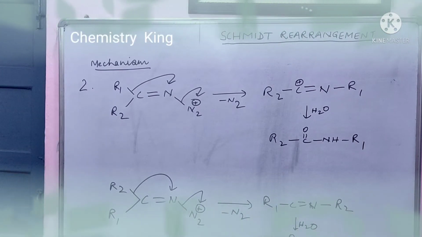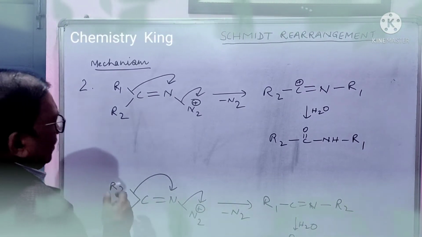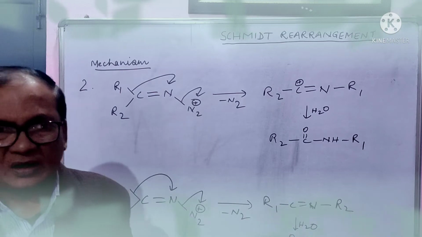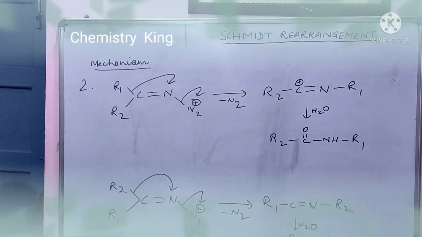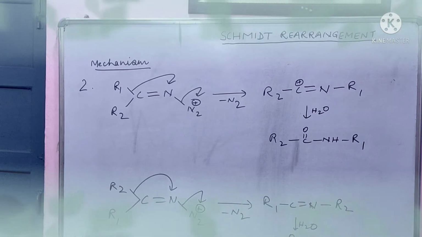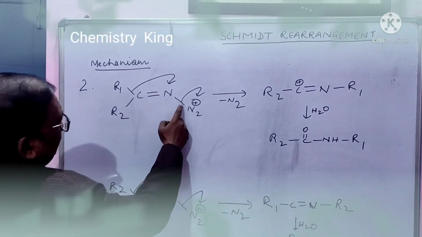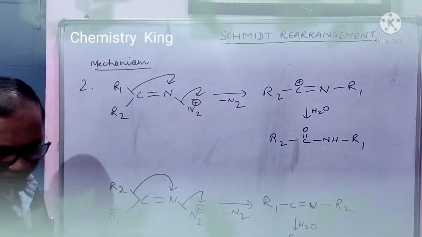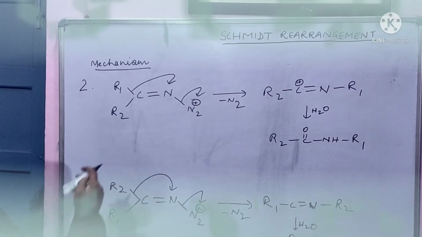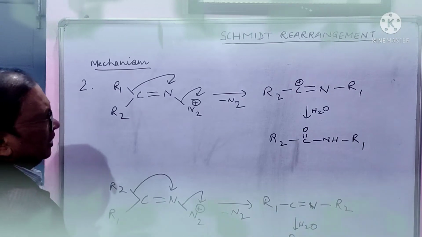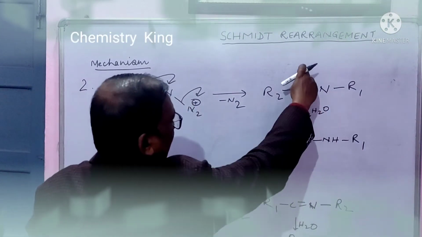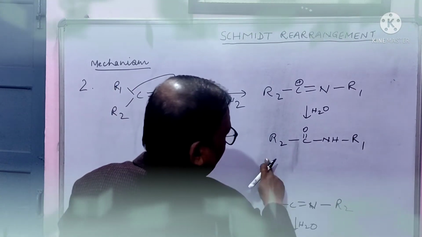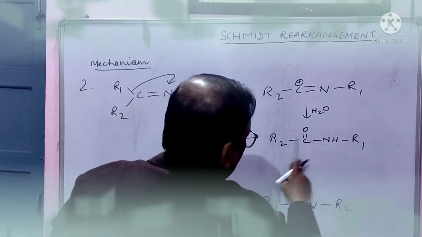These two are isomers. Now, of course, like Beckmann rearrangement, anti-alkyl will be migrated. Now, this nitrogen gas is eliminated and this R1 will shift here, leading to R1 here. And when water will attack here, you will get this amide.